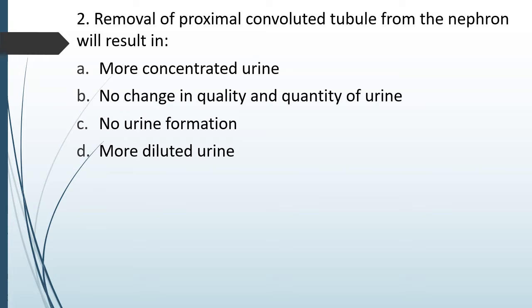Question number 71. Removal of PCT from nephron will result in more concentrated urine, no change in quantity and quality of urine, no urine formation, or more diluted urine. Removal of proximal convoluted tubule from nephron will result in. The correct answer is option D, more of diluted urine.